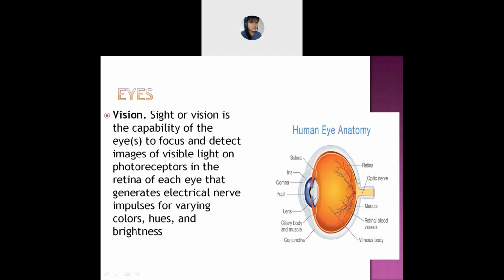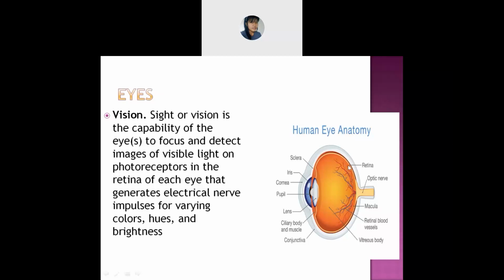And in your eyes, there is a retina. I hope you can see this. So this is the retina. With the help of this retina, they generate, or else you can say they make, electrical nerves. And with the help of those electrical nerves, you can differentiate the colors, whether the color is black, blue, green, and so on.